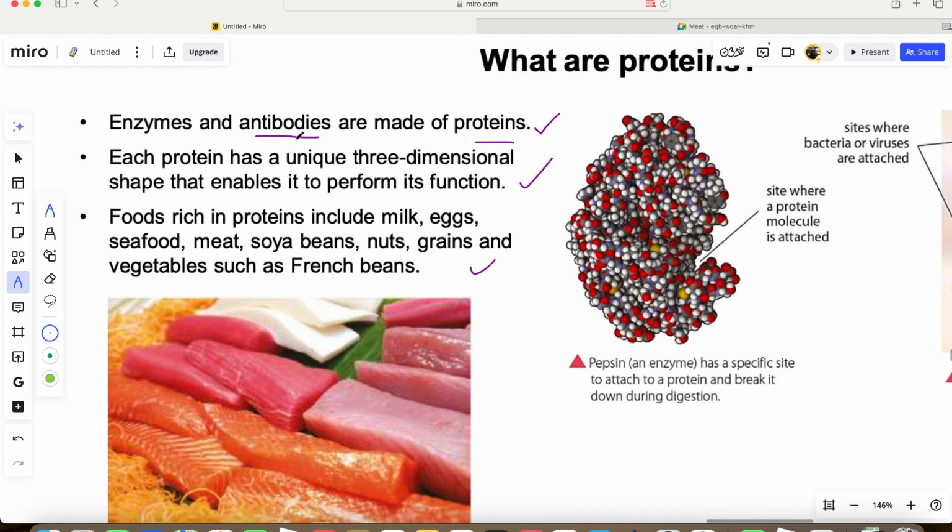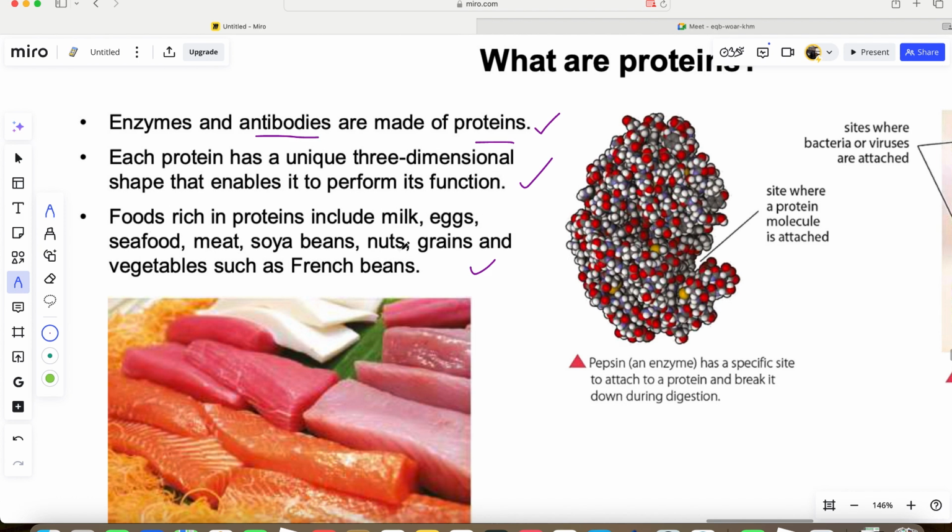So these are proteins. If you are eating carbohydrate only, bread, rice, you are not giving yourself the adequate antibodies or the adequate enzymes and the adequate substances that help you to grow better. Now, each protein has its own unique three-dimensional shape that enables it to carry out its function. Each protein has its own 3D shape, quite different from any other protein. Proteins are not all the same.